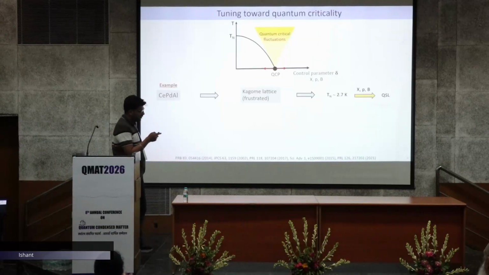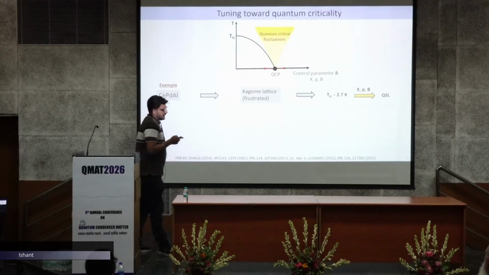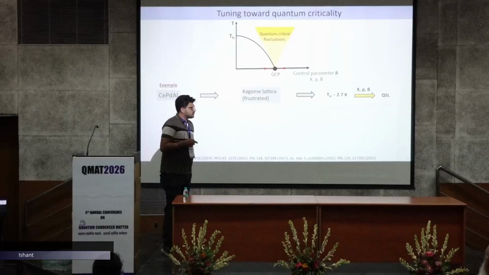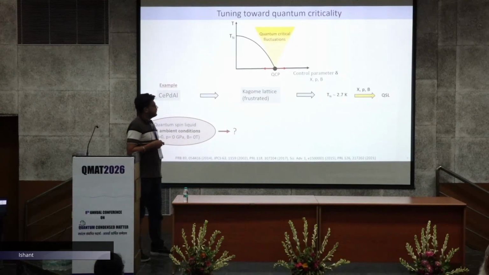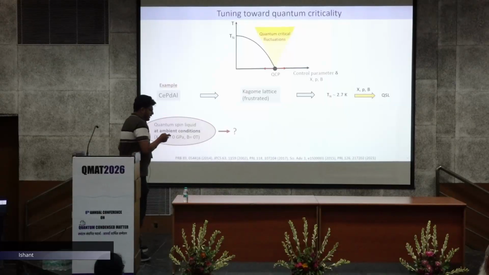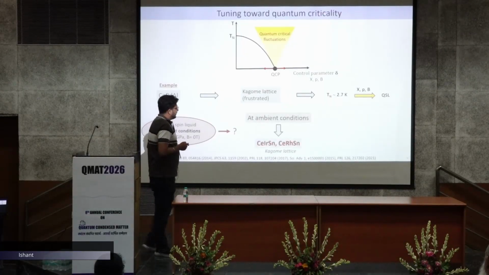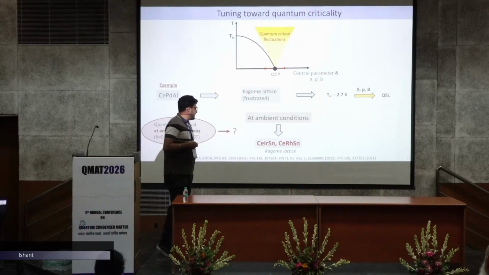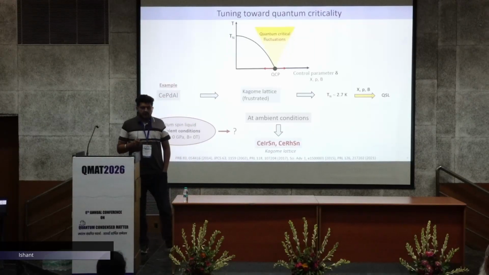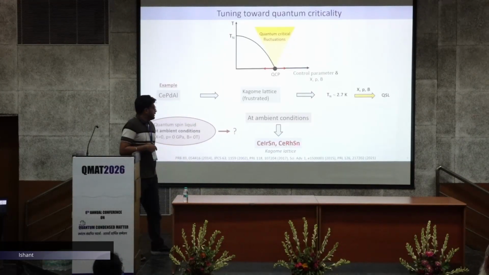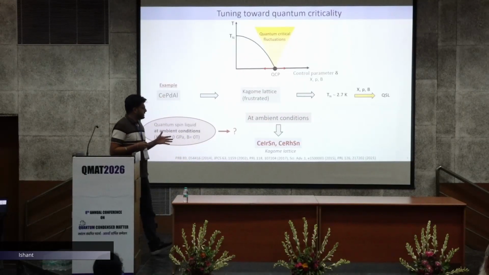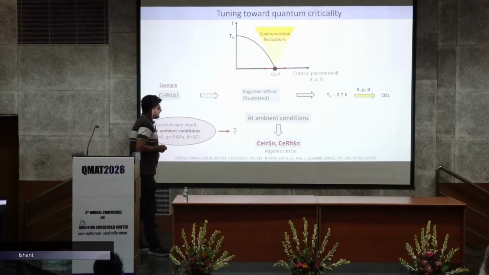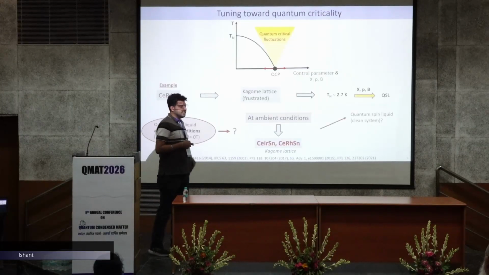Okay, so now the thing is, at ambient condition, can we achieve this quantum spin liquid state where we do not use any external tuning parameter? So till now at ambient condition only two frustrated metallic compounds have been reported, and one of them is cerium rhodium tin. Microscopic measurements have revealed that there is a magnetic phase separation in the ground state. So now the question is, can such a state be realized in a clean system?